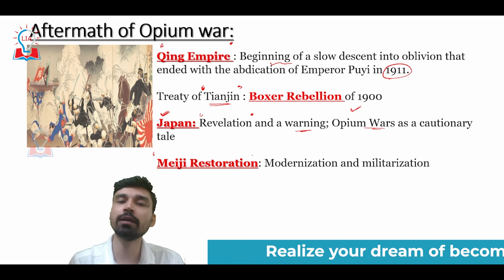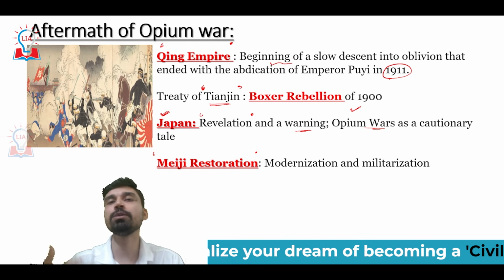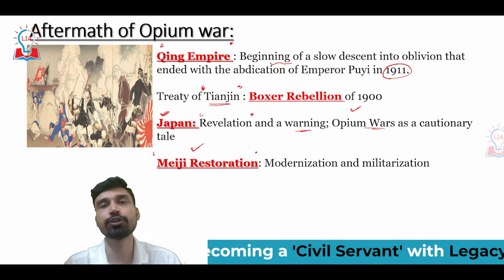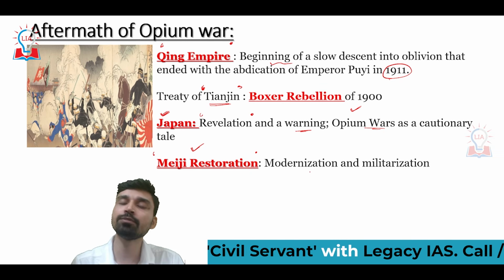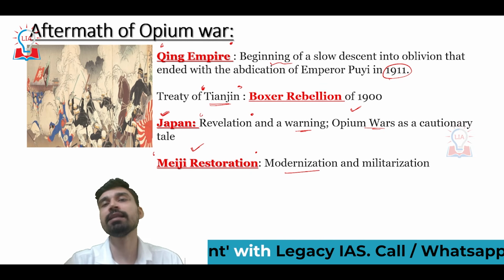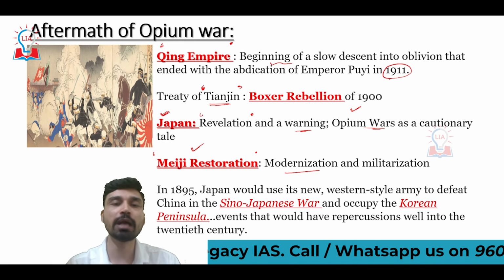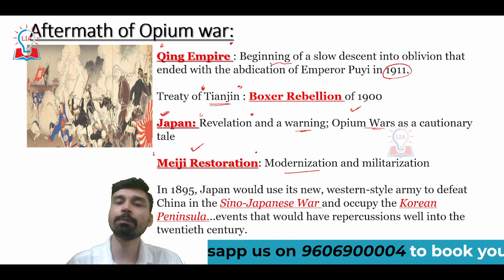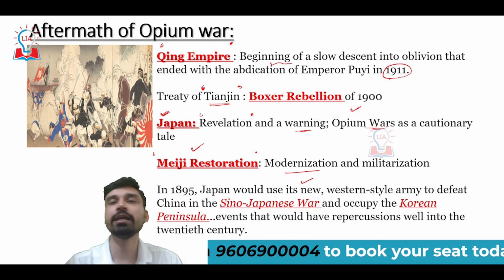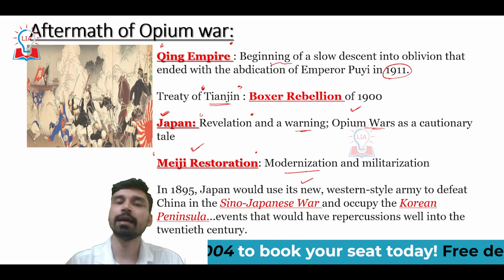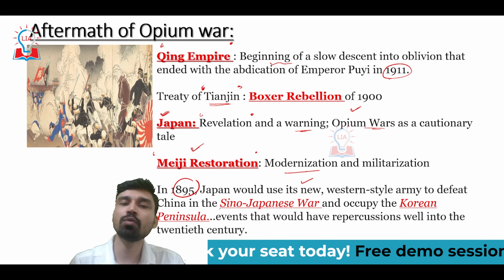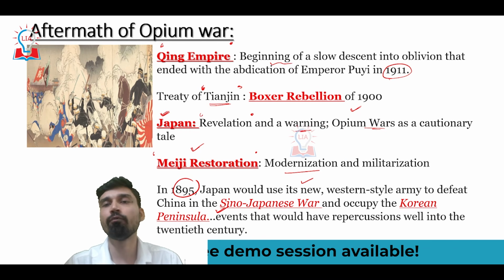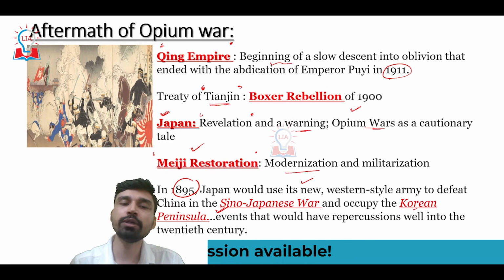Thus, the Opium War acted as a cautionary tale to the Japanese Empire, and thus began one of the most important events in the history of Japan, which is known as the Meiji Restoration. The Meiji Restoration aimed at modernization as well as militarization of the entire Japanese population. As a result, by 1895, Japan became a much more modern state with a Western-style army. And thus, in 1895, they waged a war against China called the Sino-Japanese War, where they won and occupied the Korean peninsula.